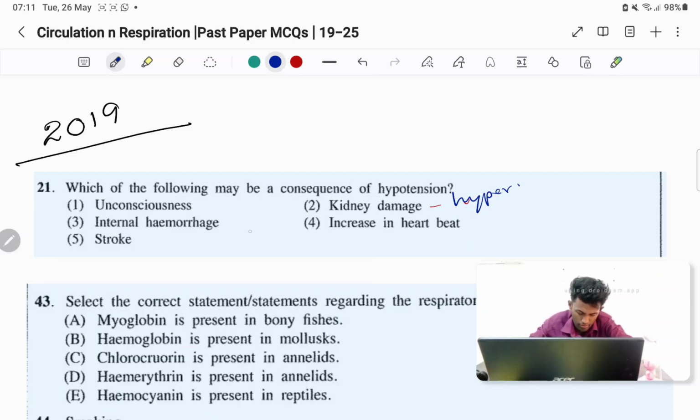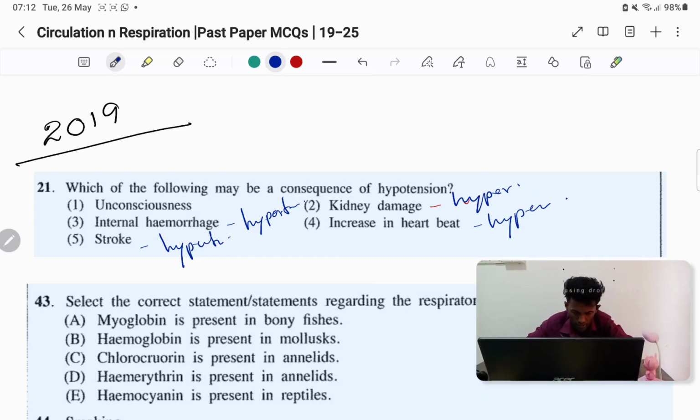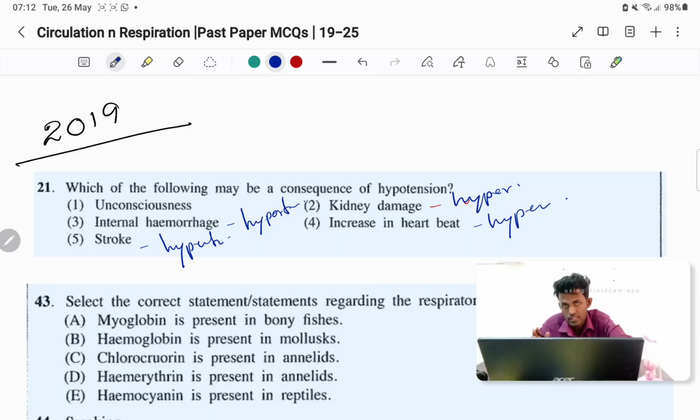Internal hemorrhage can happen with hypertension, because high pressure can damage the vessels and hemorrhage can occur. Increase in heartbeat, hypertension. Stroke also, hypertension. Then the consequence of hypotension, right? Unconsciousness. So the first one is the answer.